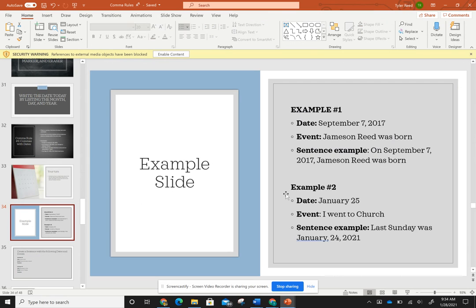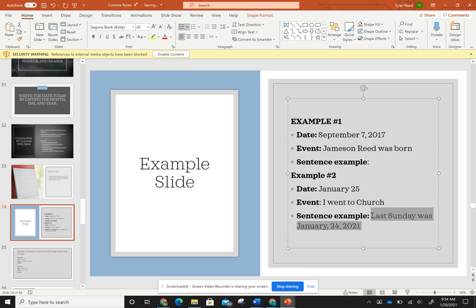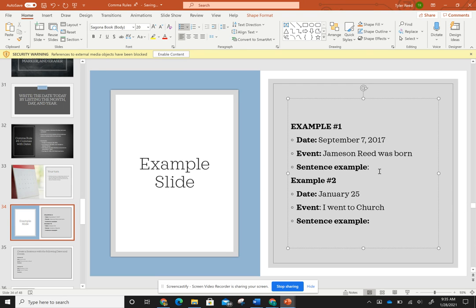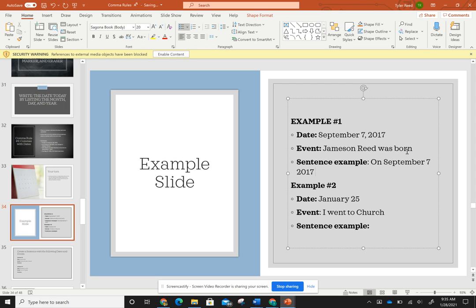Okay, so let's move on to an example slide here. So let's put this together. I'll erase this, put this one here. So we have some examples, and we're going to put sentences together using these examples. So right here, my first example, I have the date, September 7th, 2017, and I have an event, which was Jamison Reed was born. Okay, so putting together my sample sentence, I need to make sure the commas are in the right place. I'm going to make a sentence that has the year in the middle of the sentence here. So I can say: on September 7th, 2017, my son Jamison was born.